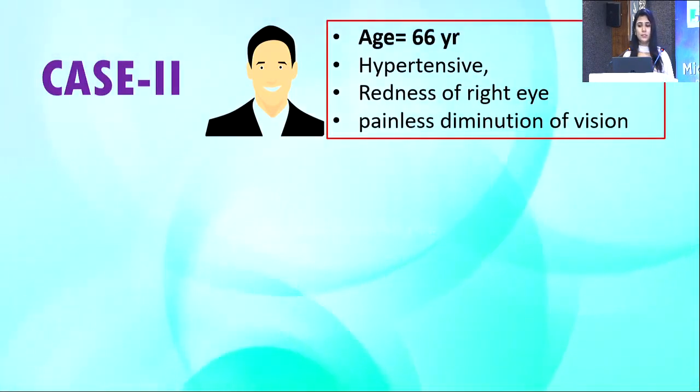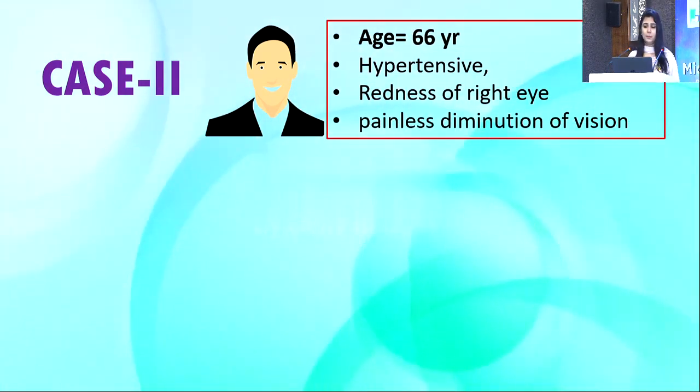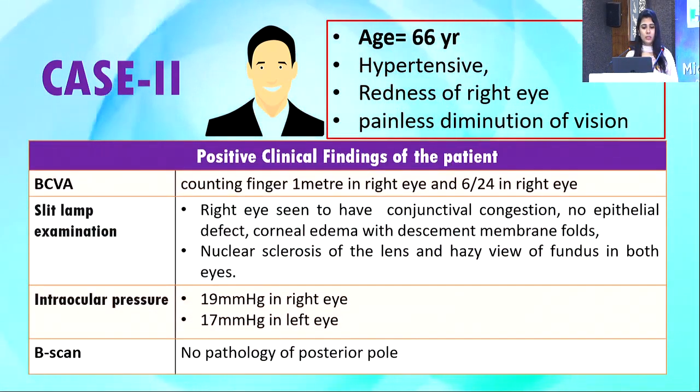Coming to case 2, a 66-year-old male, known hypertensive, presented with redness of right eye with painless diminution of vision. His best corrected visual acuity was counting finger 1 meter in right eye and 6/24 in left eye. Slit lamp examination showed right eye conjunctival congestion and no epithelial defect, corneal edema with descending membrane folds. Nucleus sclerosis of the lens and hazy view of the fundus was seen in both eyes. IOP was normal in both eyes.